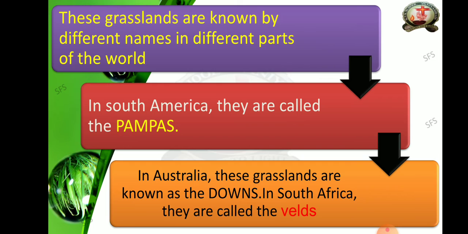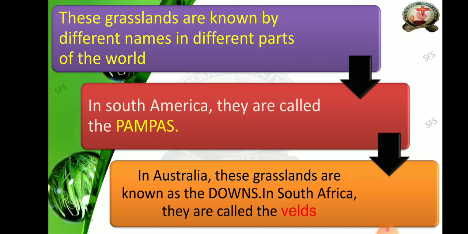So these grasslands are known by different names in different parts of the world. For example, for you in school, one name will be there. The same thing in your home, your parents will call you by different names. Yes or no? Like pet names. Same thing for here.